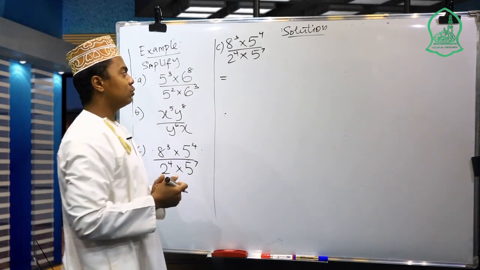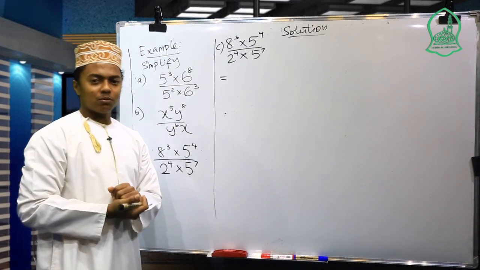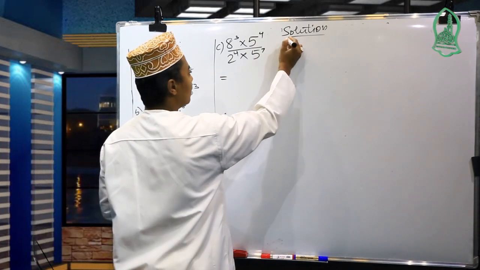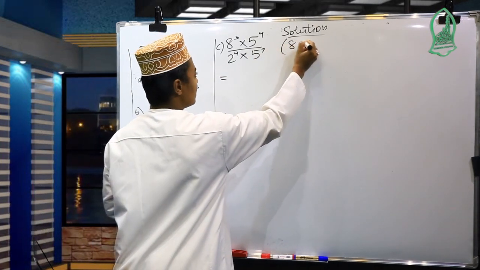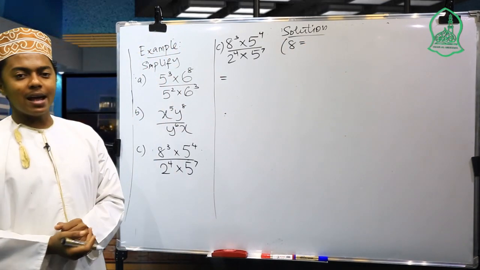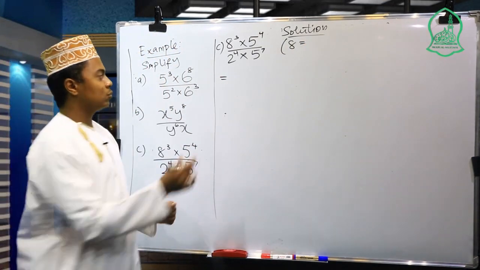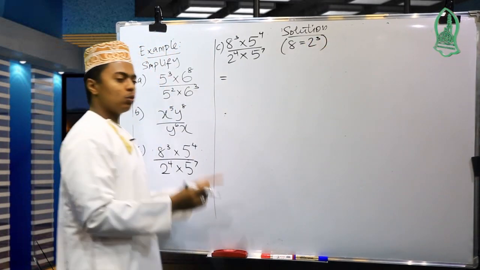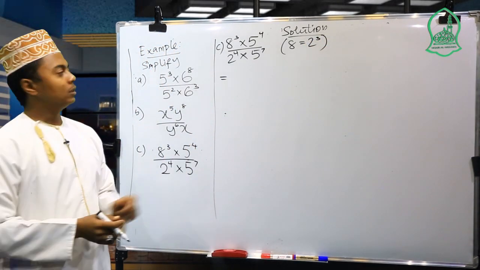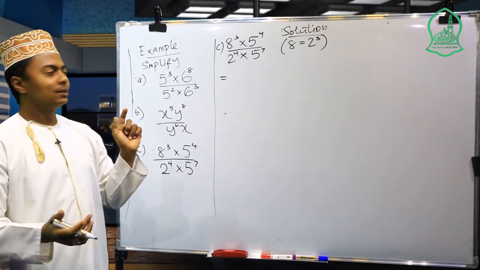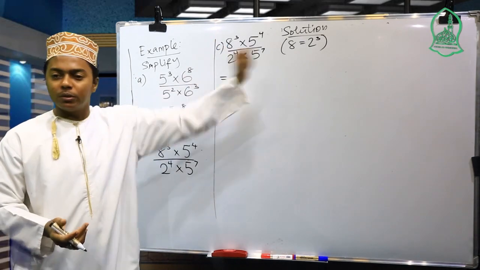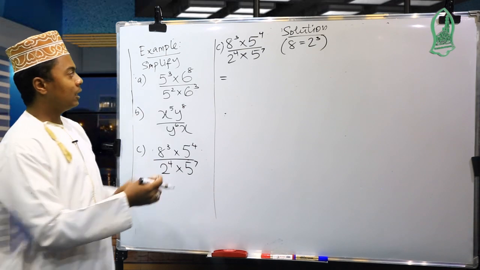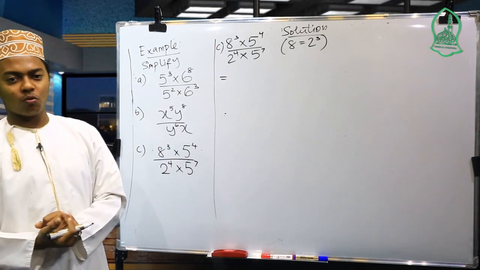So how are we going to do it? What is 8 in terms of 2? So here 8 is equal to, in terms of base 2, 2 cubic. 2 times 2 times 2 is 2 cubic, equal to 8. So here we remove 8 and we put that 2 cubic in order to simplify this question.